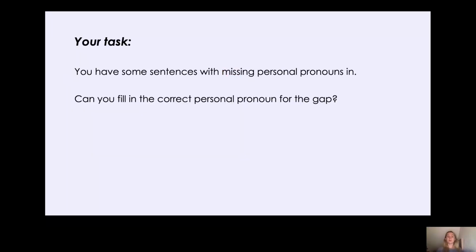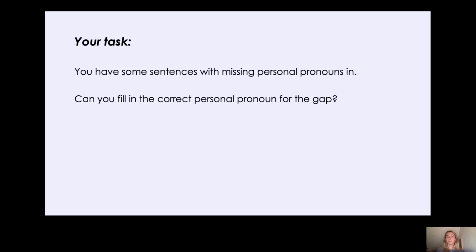So your task, you have some sentences with missing personal pronouns in. Now they could either be object personal pronouns or subject personal pronouns, and you have to fill in the correct personal pronoun for the gap. Now you'll find this activity on the worksheet Year 2 English 1st of February resource, okay? And then maybe when you're finished, could you have a go at writing some sentences that include both object and subject personal pronouns? See if you could do an example like I did, where I said, Thomas was tired, so he went to bed. Okay, try and write some sentences using object and subject pronouns after you've done the worksheet.